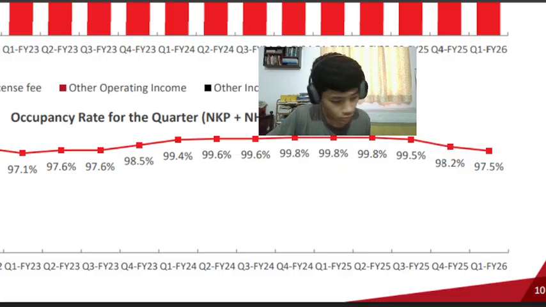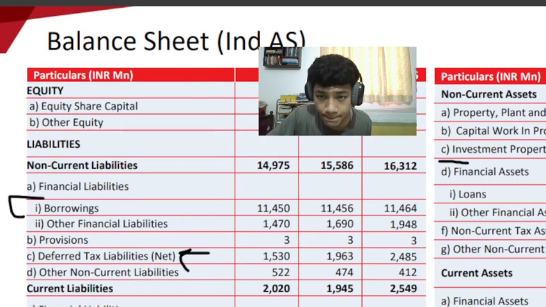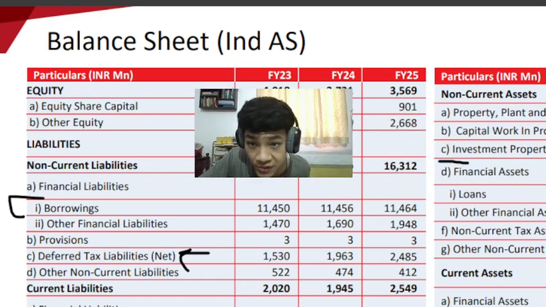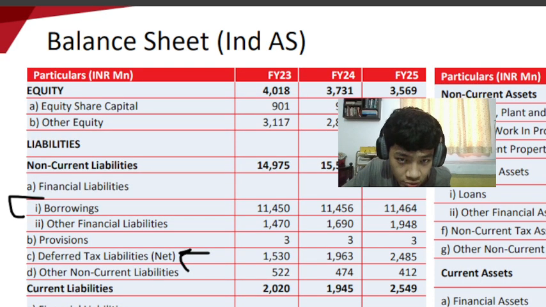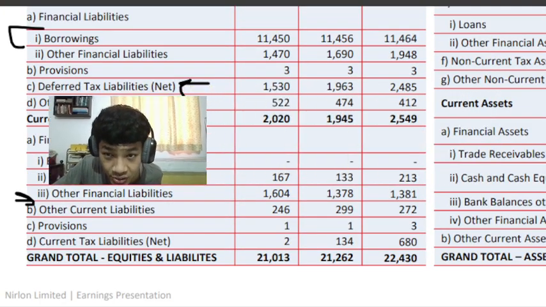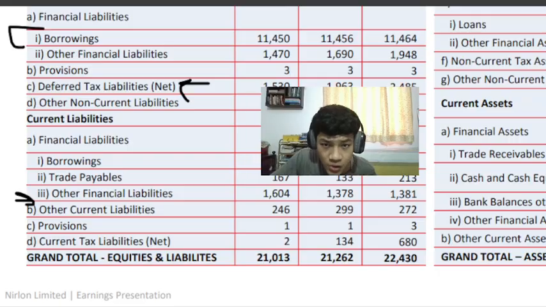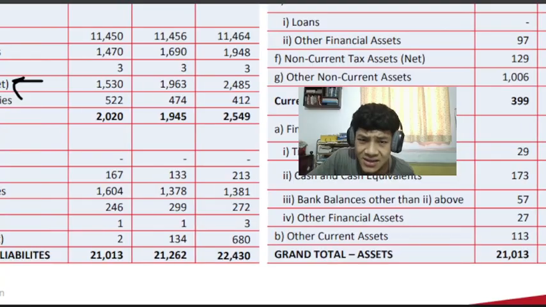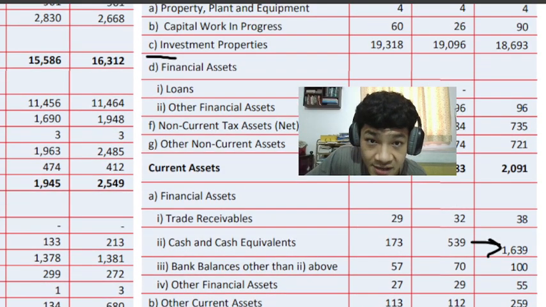Moving on, we have one last thing to show: the balance sheet of the company. Here you can see it's all in millions of rupees. As of fiscal year 2025, it has borrowings of 1,146 crores. It has other financial liabilities of 138 crores, which we will discuss. These are, I think, customer advances.